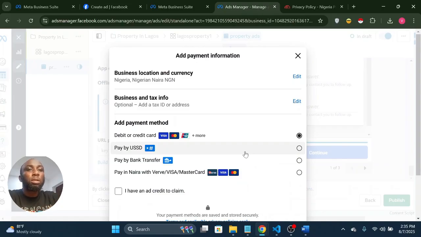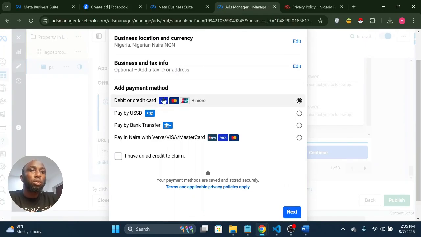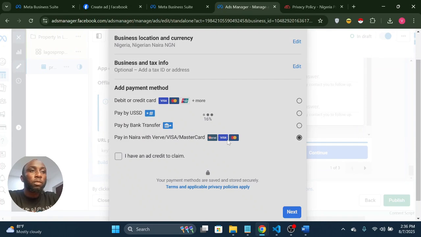Before we publish, remember we have not funded. Let me briefly show how you can fund. If you're in Nigeria, we have difficulty paying with our dollar card. They've started working right now, but I've not tested them out. But you can pay in Naira with your Verve or MasterCard.